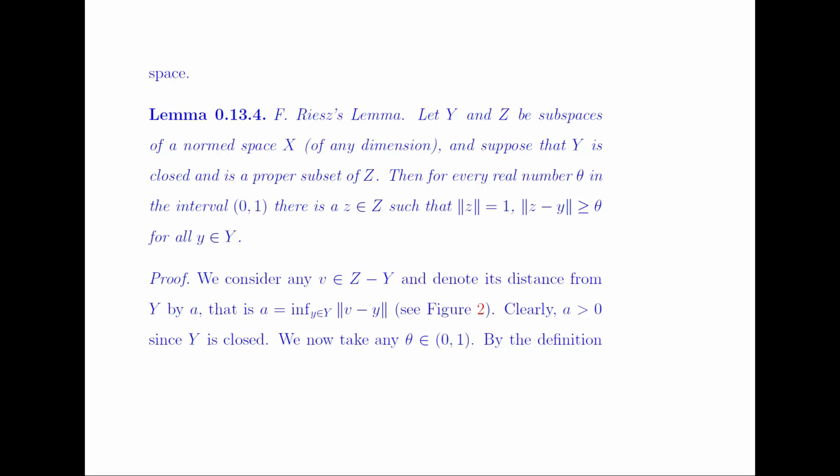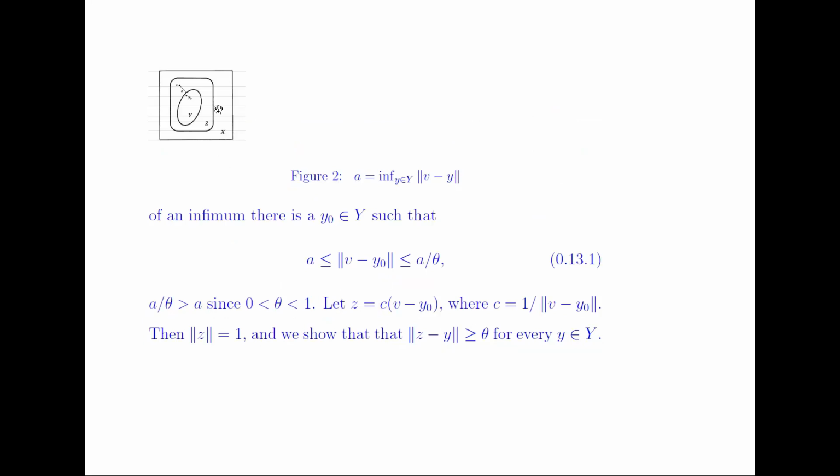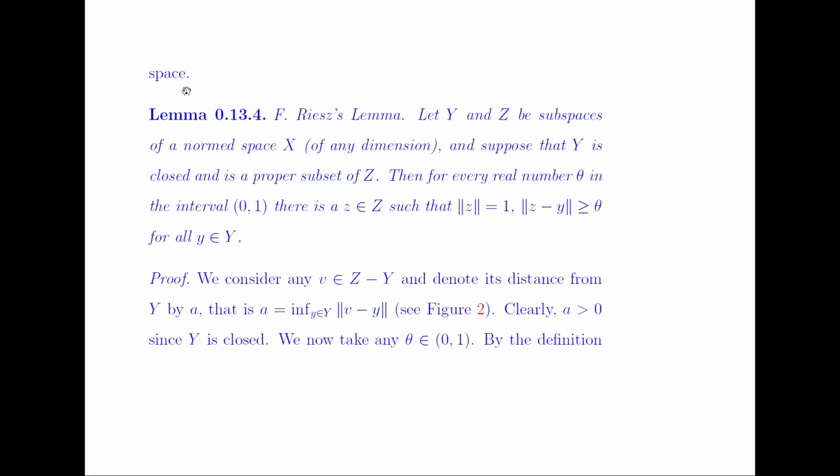So we consider any v belongs to Z minus Y and denote its distance from Y by a. That is, a is equal to the infimum of the norm of y minus v over y in Y. So this distance is a, and clearly this a is greater than 0, since Y is closed. So we can take any theta in the interval (0, 1).